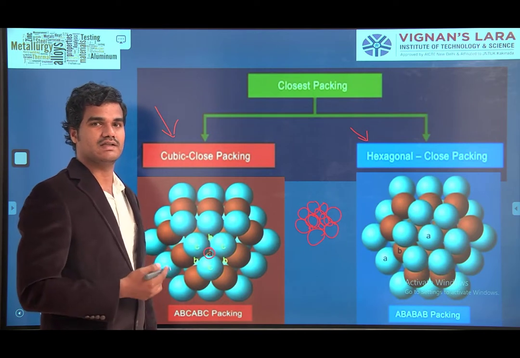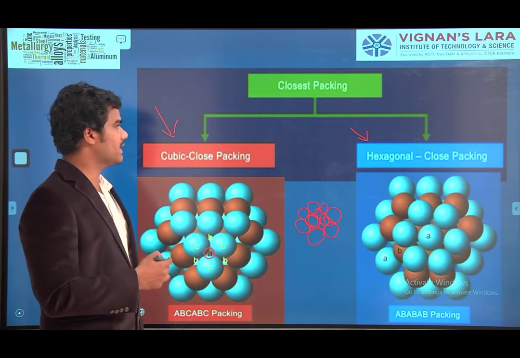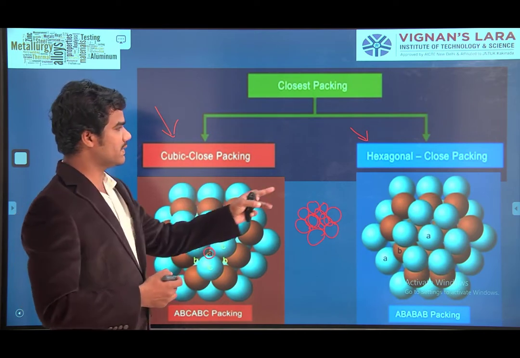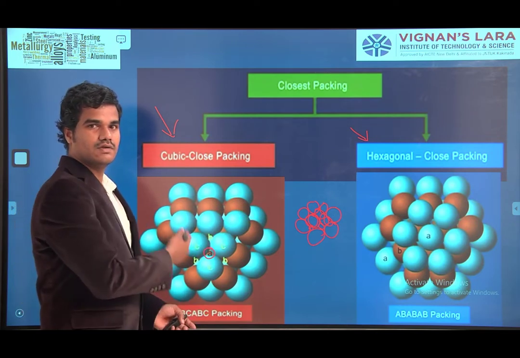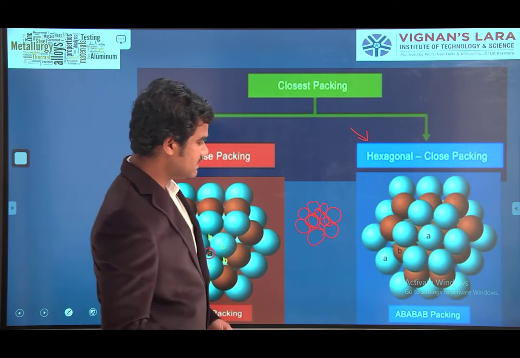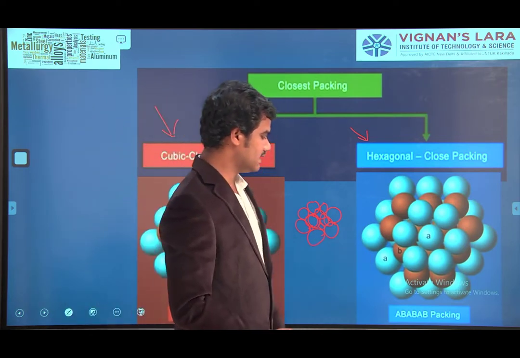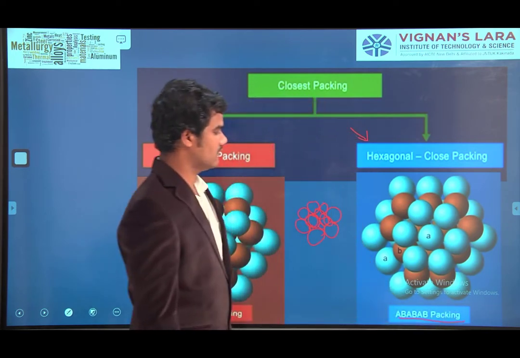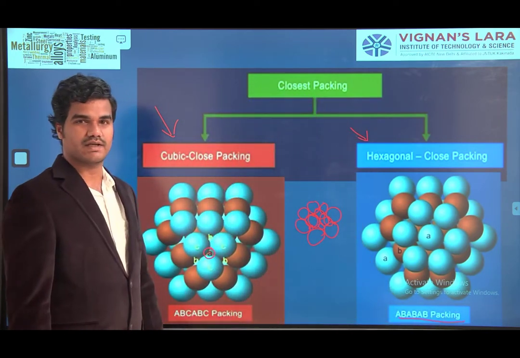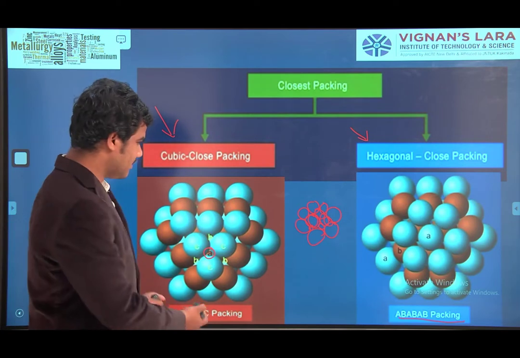Closest packing is classified into two: cubic close packing and hexagonal close packing. We explained cubic close packing, whereas hexagonal close packing is AB, AB, AB packing. You can see the difference between this packing and that packing.